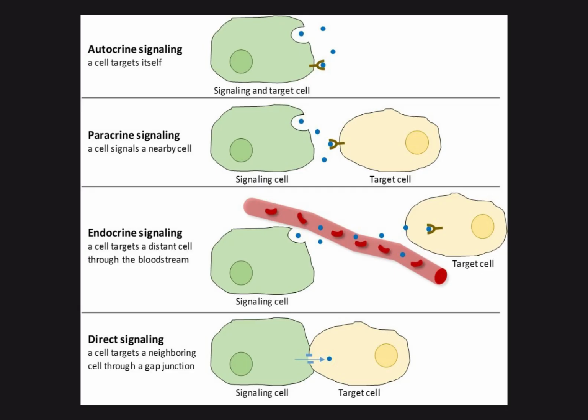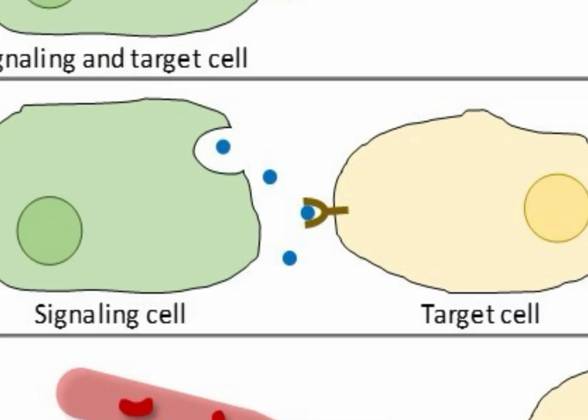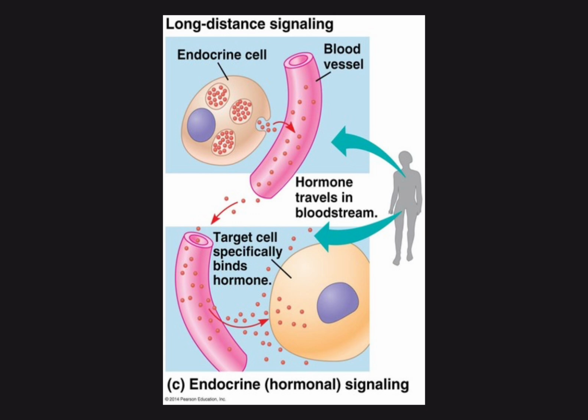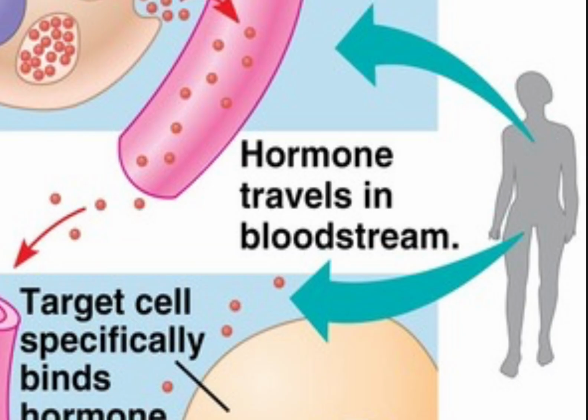The other way is through chemical signaling. This is when cells need to send signals over long or short distances. Short distance is often with cells of the same type. Meanwhile, long distance communication is often used to signal cells of another type. Endocrine signaling is long distance and travels through the bloodstream.